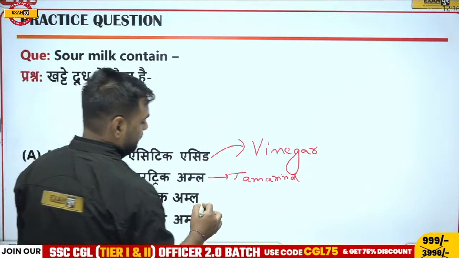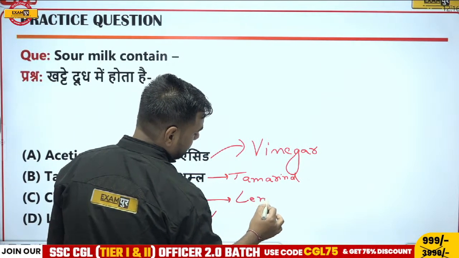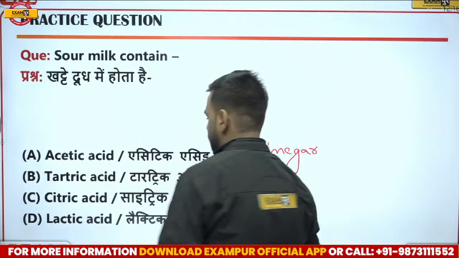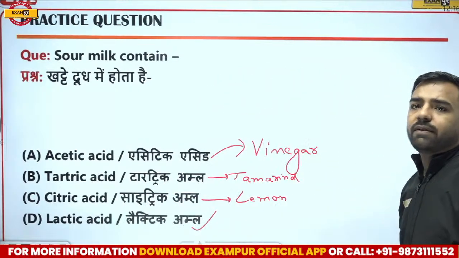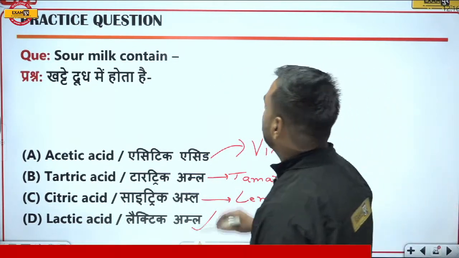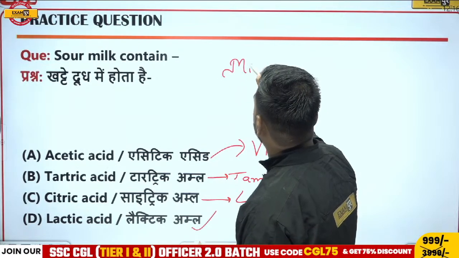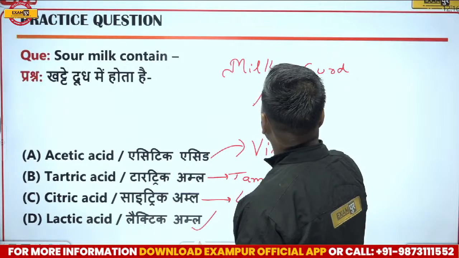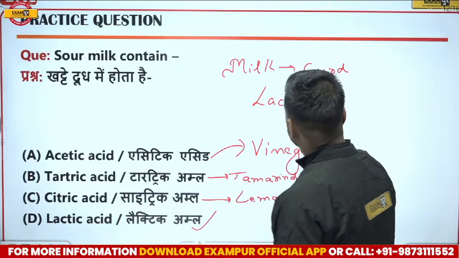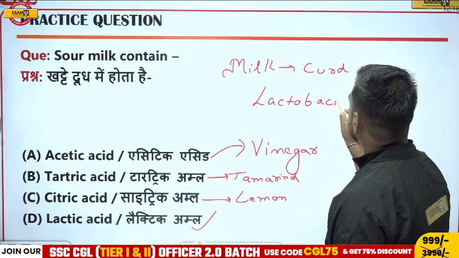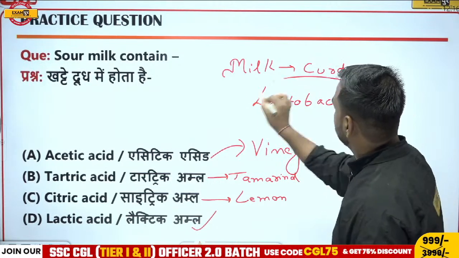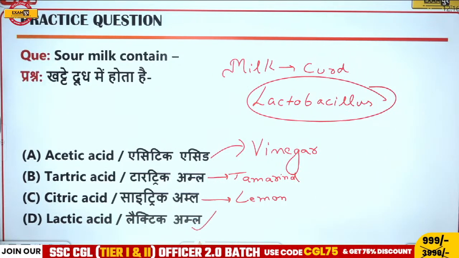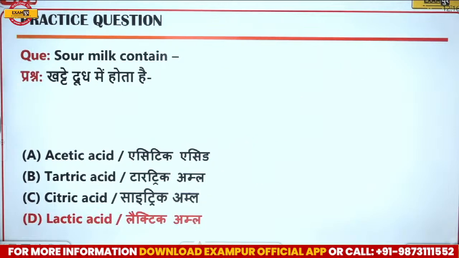Citric acid, in the lemon. Okay. So Avan wants to say something. Very good. In milk's conversion into curd, the bacteria which plays a role is lactobacillus. Lactobacillus. True.